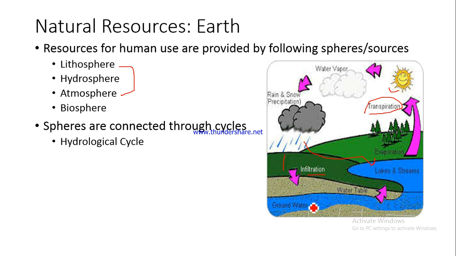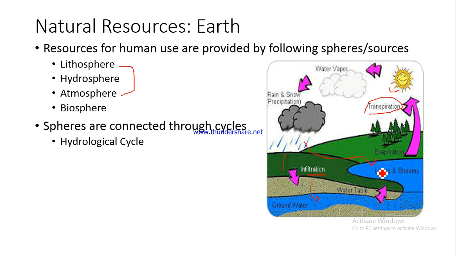This water which is falling down is infiltrating into this soil layer, percolating down, and recharging the groundwater level. So this is how the whole water cycle functions, and the water moves from one particular sphere to the other.